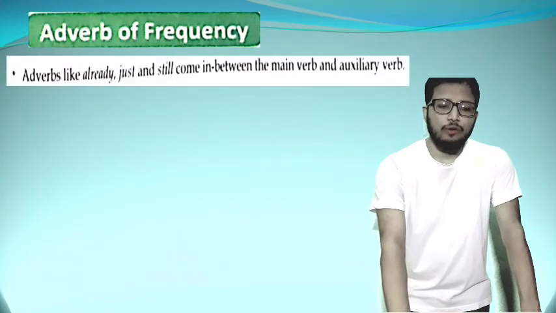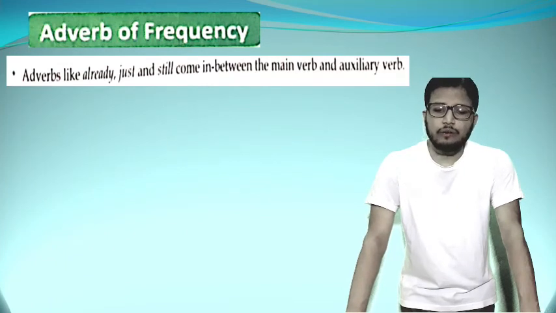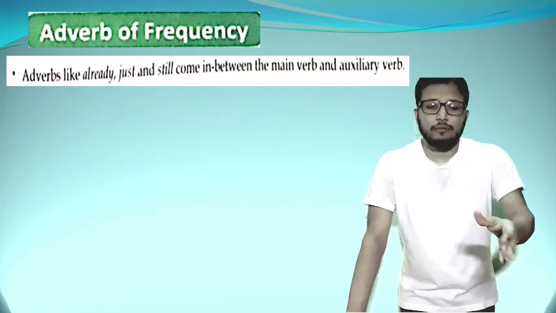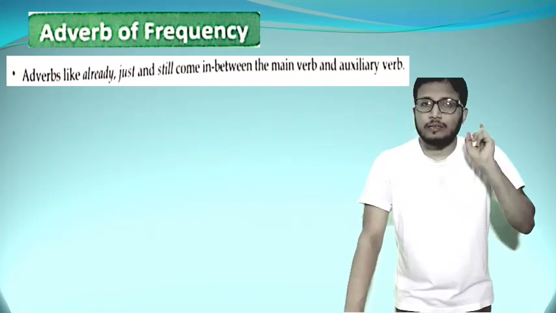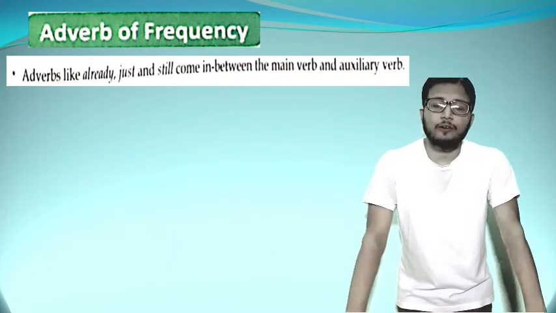So that was the adverb of frequency. Now, adverbs like already, just and still come in between the main verb and auxiliary verb. Now, special types of adverbs of frequency: I would like to give you some information about the adverbs like already, just and still, which come in between the auxiliary verb and main verb.